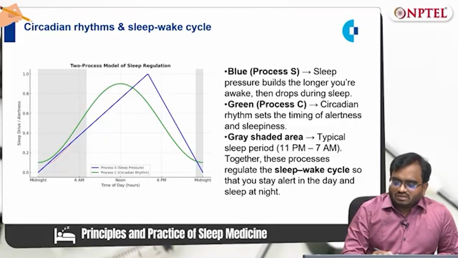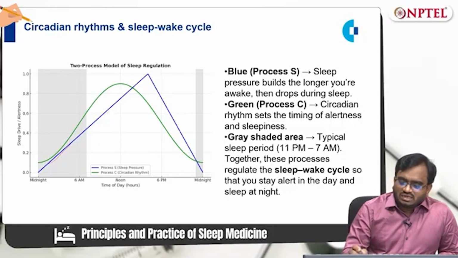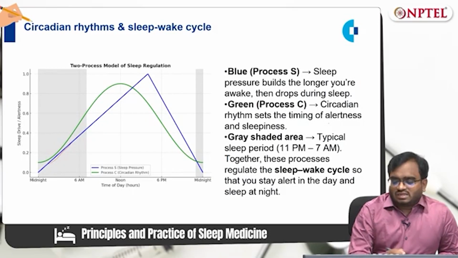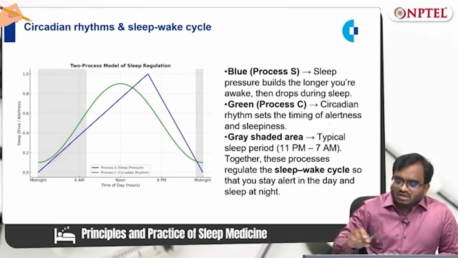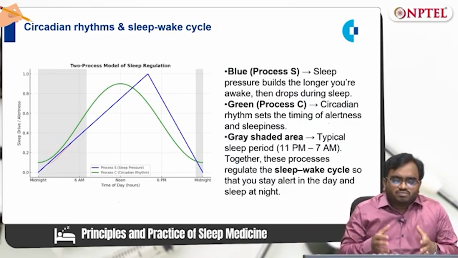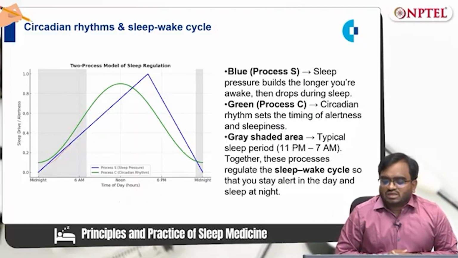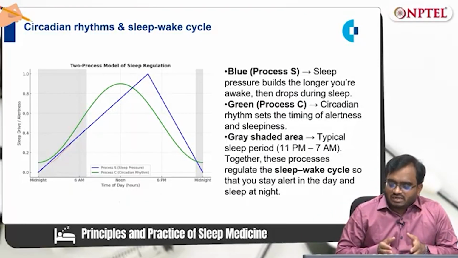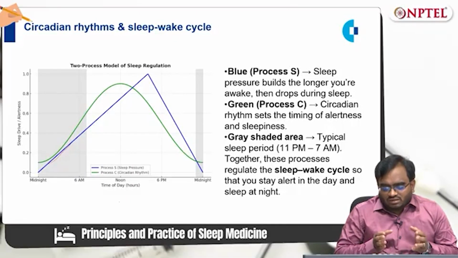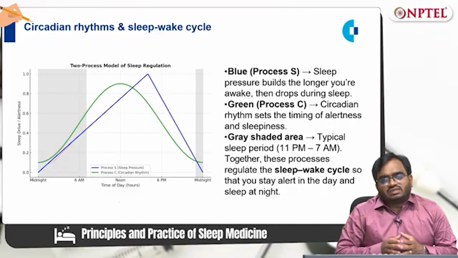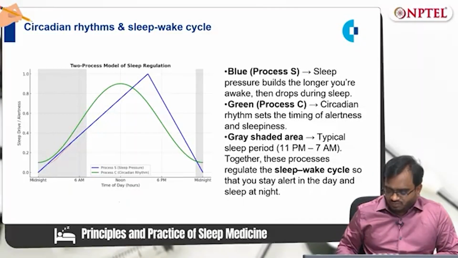Similarly, process C sets the timing of alertness and sleepiness. So ultimately, together, these two processes regulate the sleep-wake cycle so that you stay alert in the day and sleep at night.